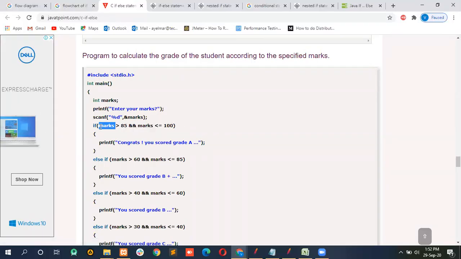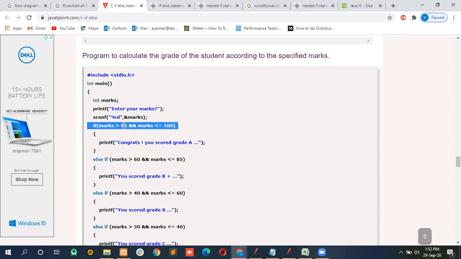Now the pointer will be checking for each and every condition. Getting it? Suppose I have secured 20 percent. If it is greater than 85, and 20 is less than or equal to 100, no. So only one condition is getting false.